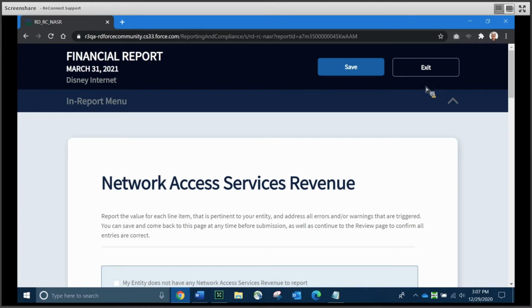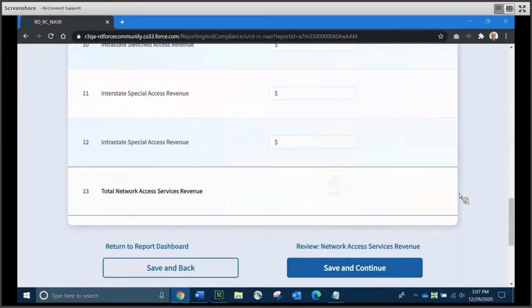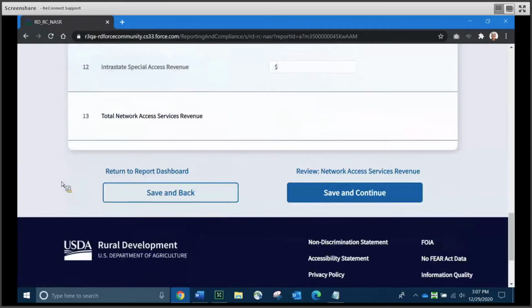Also, if you click it when you have unsaved data on your page, you'll get a message asking you whether you want to leave without saving the data or whether you'd like to save it. We'll probably see that a little bit later.